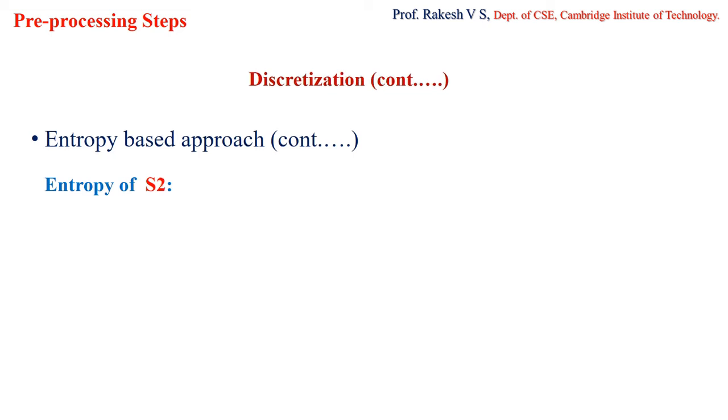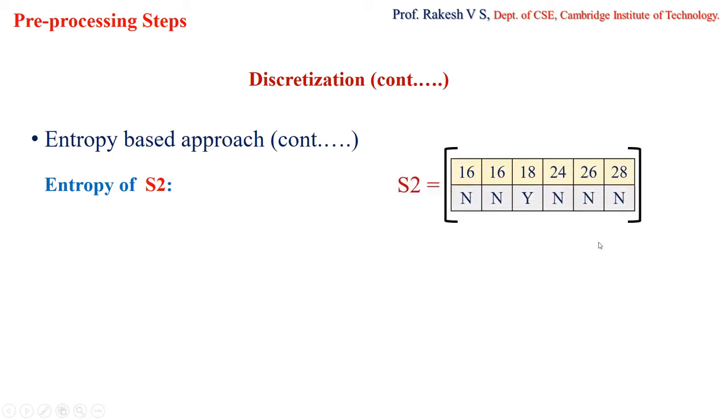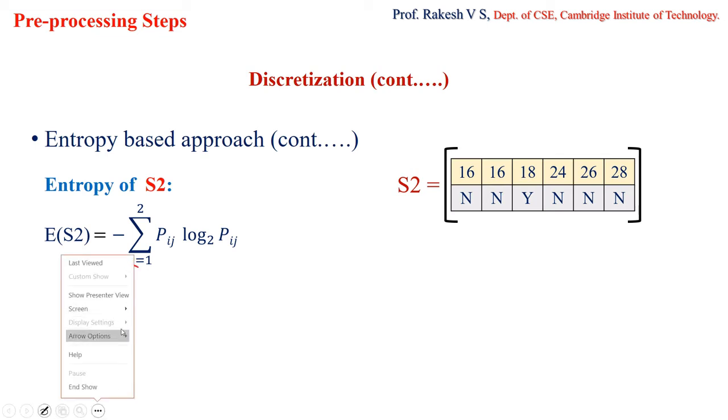Now similarly, I'll find it for S2. For that, first I'll consider the table. Here I have elements belonging to both these classes, correct? Now with respect to the formula, how am I going to write it? I'm going to write it as the sum over i equal to 1 to 2 of Pij log base 2 of Pij. So now I'm going to expand it.